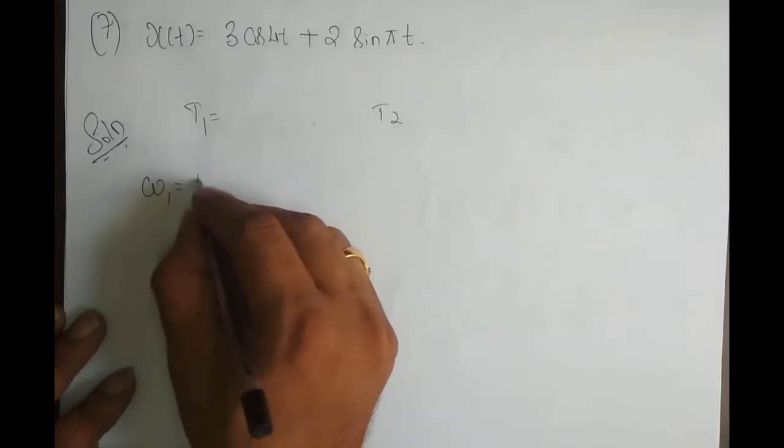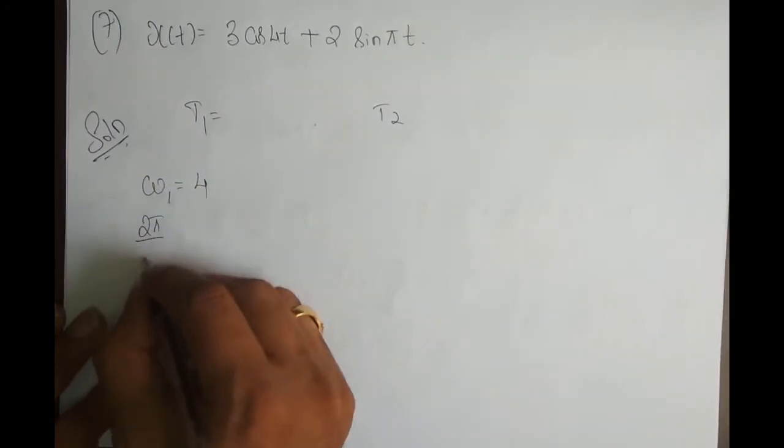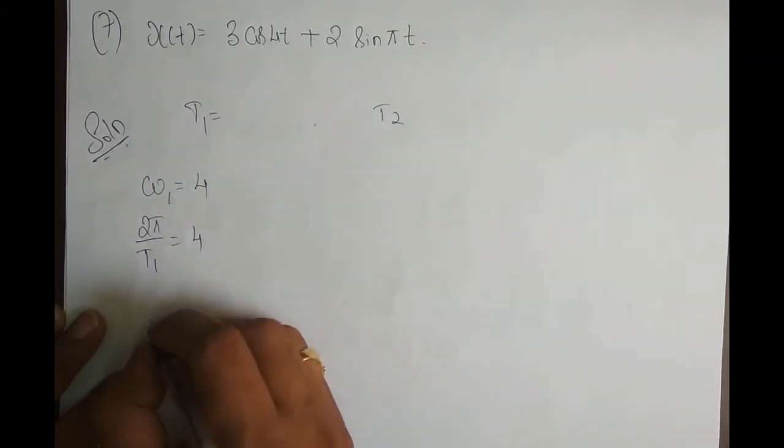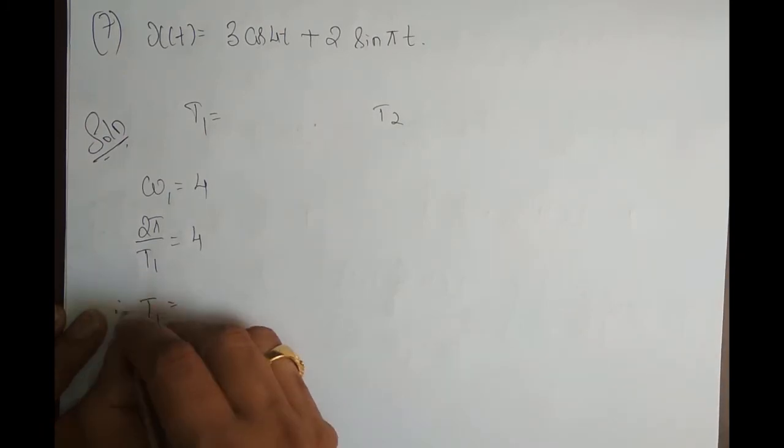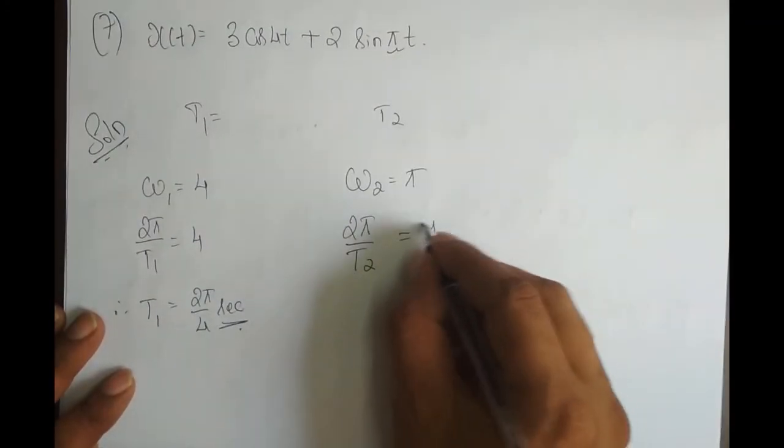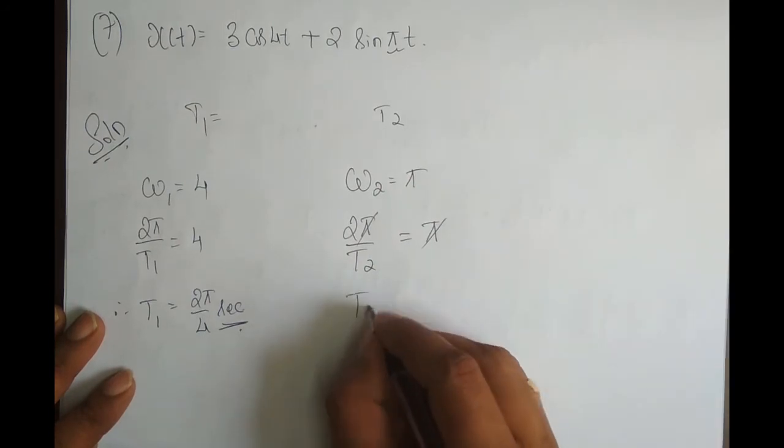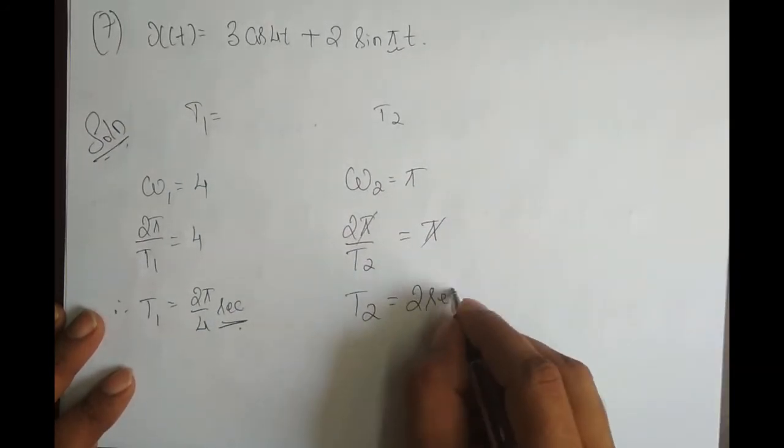Omega 1 is equal to 4, so 2 pi by T1 is equal to 4. Therefore T1 is equal to 2 pi by 4 second. Now what about T2? Omega 2 is pi, so 2 pi by T2 is equal to pi. Pi cancels out, so T2 is equal to 2 second.